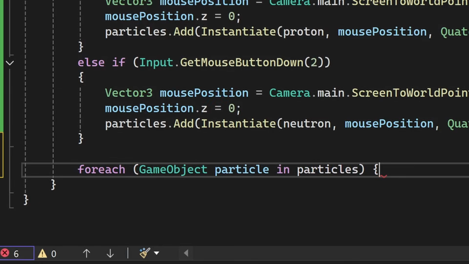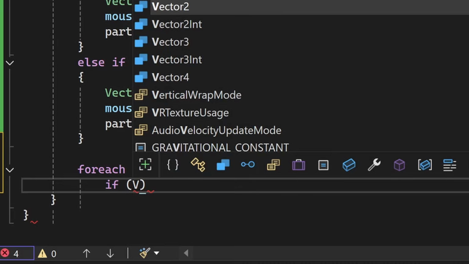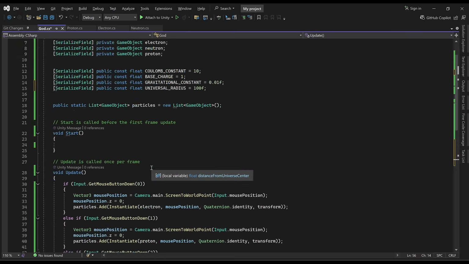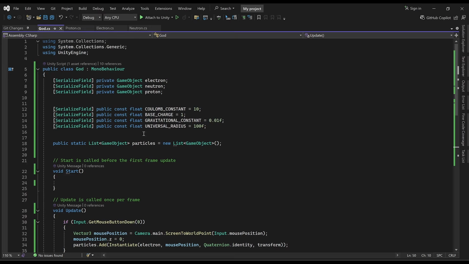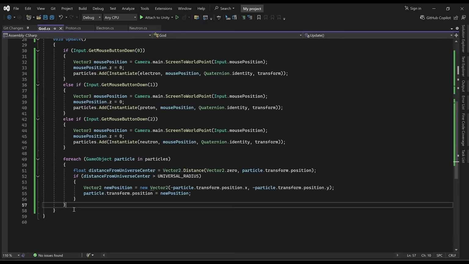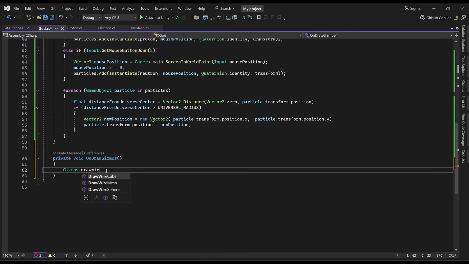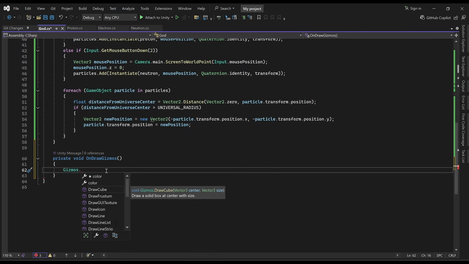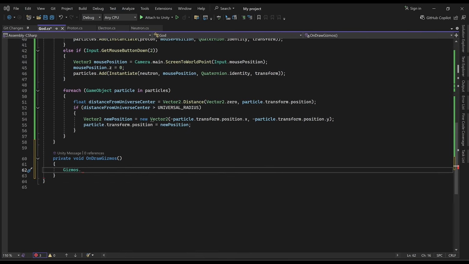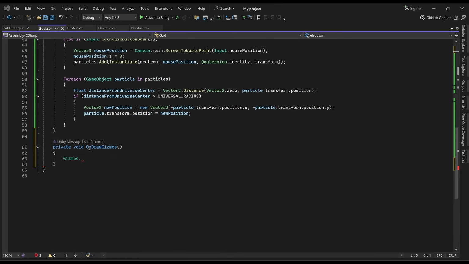Before we, GameObject particle in particles, particle adjusted position. IntelliSense is just writing all my code. I barely have to touch the keys. We want Gizmos to be able to see the actual universe. So let's add that down here. OnDrawGizmos. What's the function for this? Is it DrawWireSphere? Oh, I just want to draw a circle. Ask ChatGPT. Oh, that's interesting. And then I can just copy this Gizmos code.